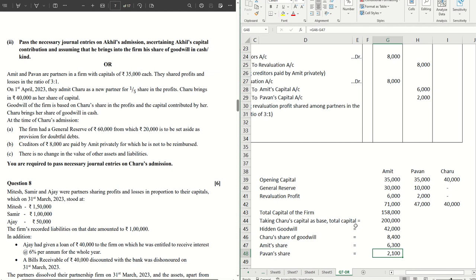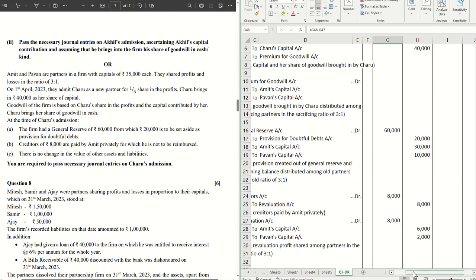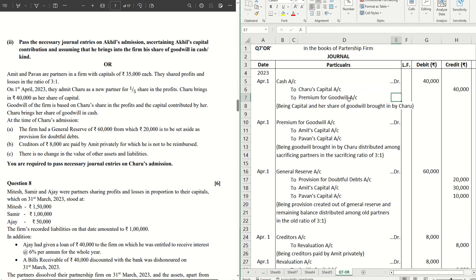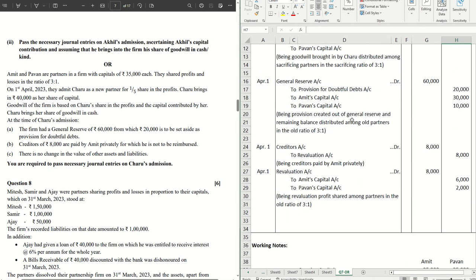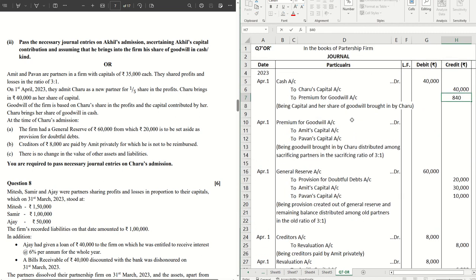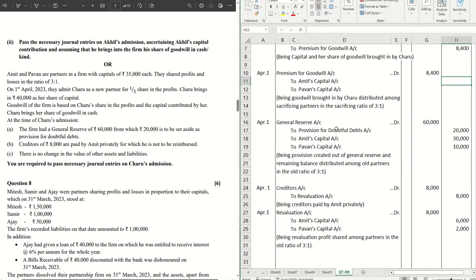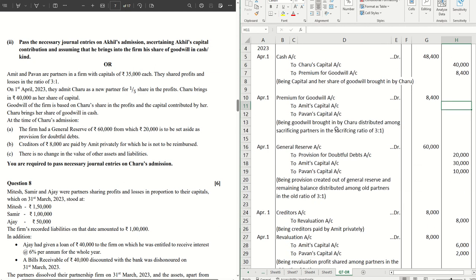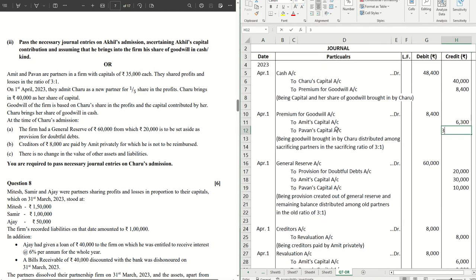We just go to our journal and put these figures there. Goodwill premium is 8,400, which Charu is bringing in cash, mentioned in the question. So this amount will change, 48,400. Here as well, you will write 8,400, and this will be 6,300 and 2,100. All right, so your sum is done.